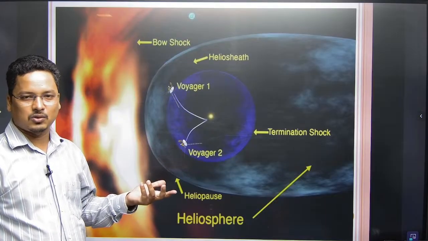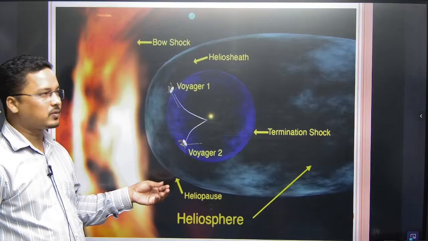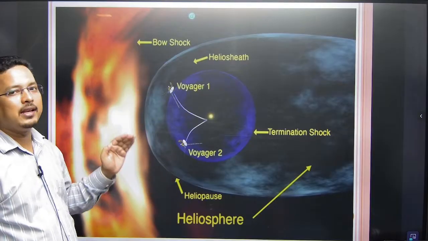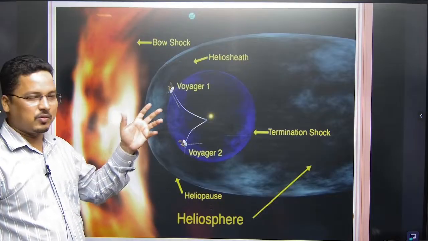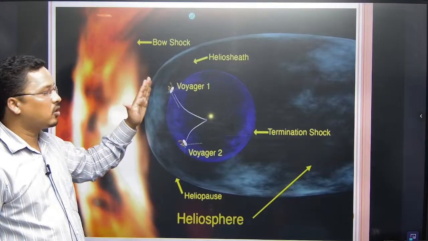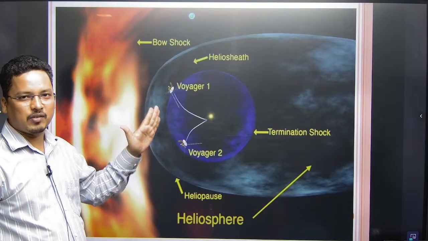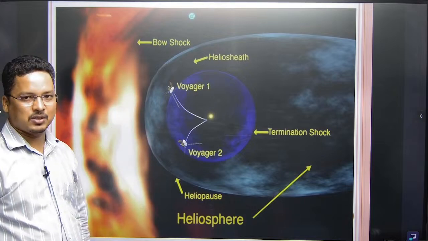That is why we also have the heliopause, the end of the heliosphere. This bubble-shaped atmosphere is protecting us from the solar wind. So this is our heliosphere.